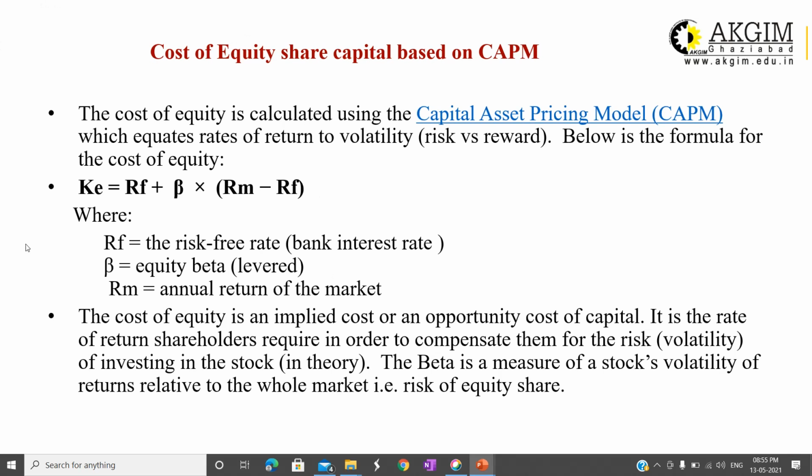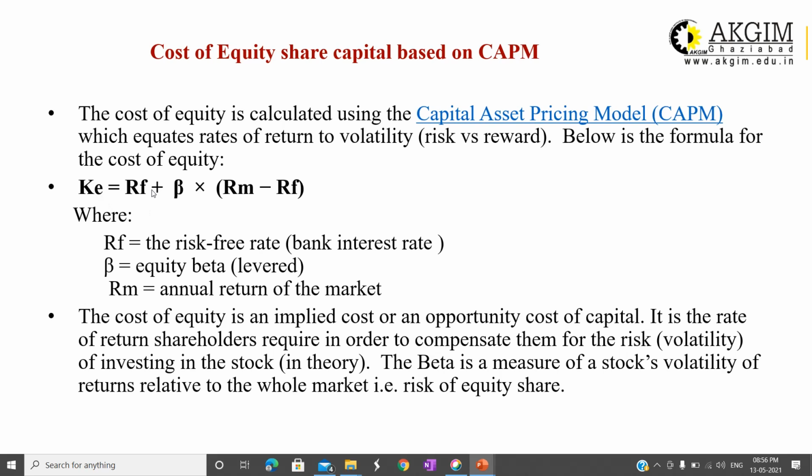You can also calculate cost of equity share capital by using the CAPM model. CAPM means capital asset pricing model. This model is very popular, and it gives a simple formula. You can use it, but there is one condition: this formula can be used only in case of listed shares. If shares are not listed, in that situation you cannot use this formula. Cost of equity is calculated by using CAPM, which equates rate of return to volatility, that means fluctuation, risk versus reward. Below is the formula for cost of equity.